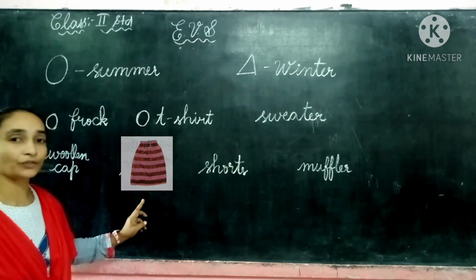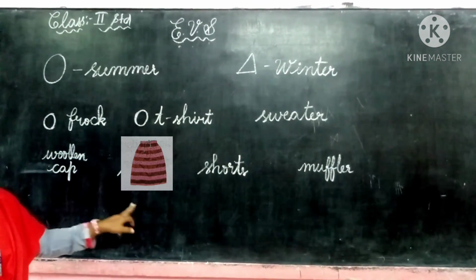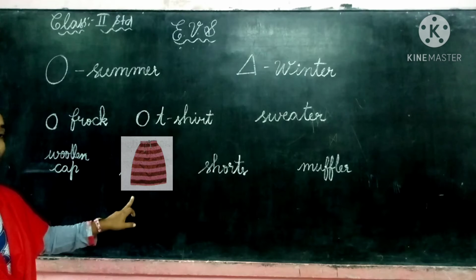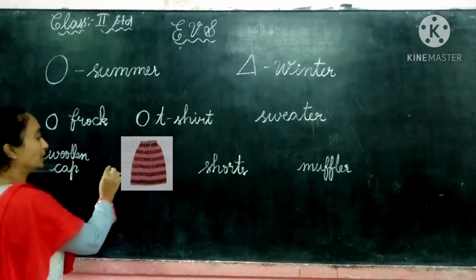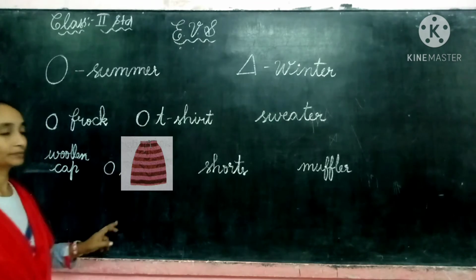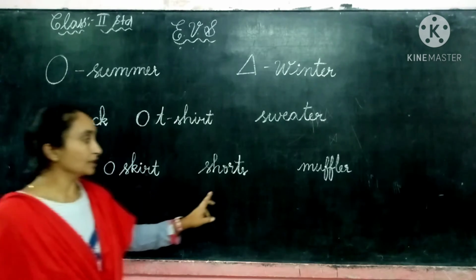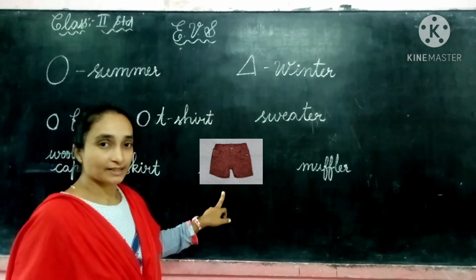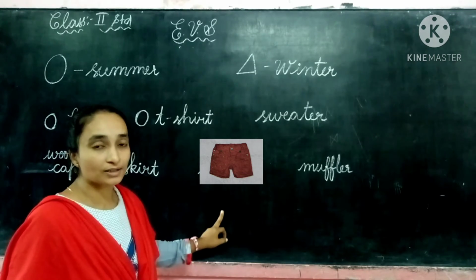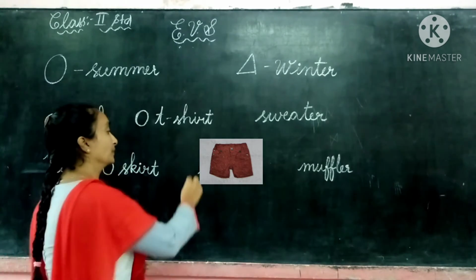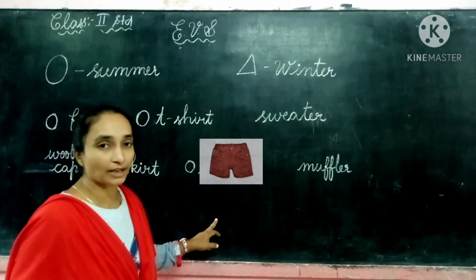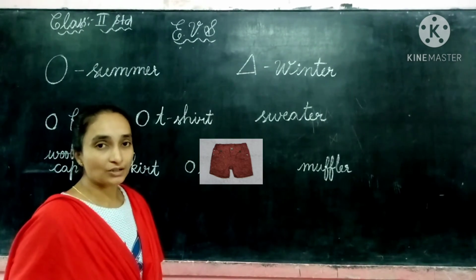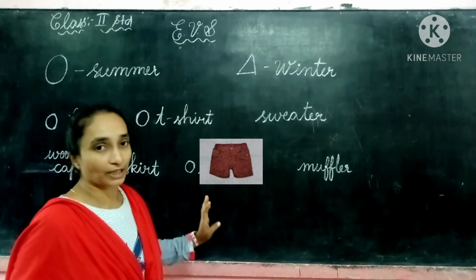Here is a picture of a skirt. A small midi type. This we can wear in the summer season. So here we can make a small circle. Skirt. And the shorts. Yes, the boys wear shorts in the summer season. In winter we can't wear shorts because it is already very cold outside. So in the summer season we can.